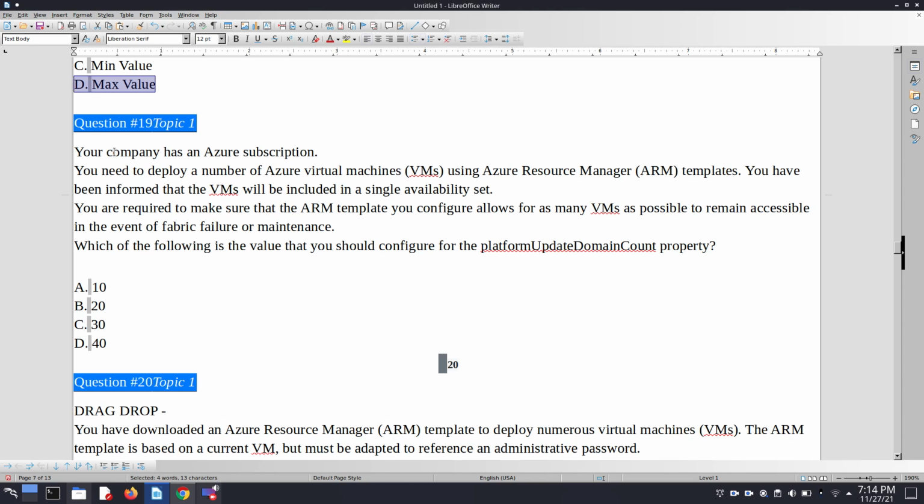I think the question is the same, with some difference. Which of the following is the value that you should configure for the platform update domain count property? So here we always choose the maximum value. So here we choose the 40, option number D.